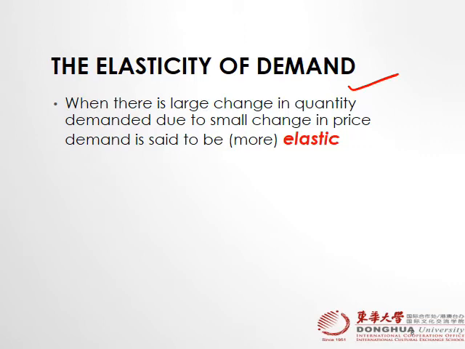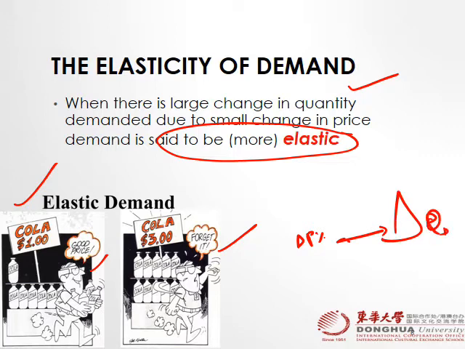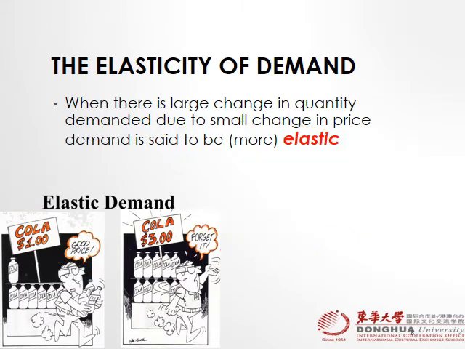When there's a large change in quantity demanded due to a small change in price, we call this demand more elastic. Here I have pasted a very nice photo. You see, when the cola is 1, you buy more. When the cola is 3, forget about it. Which means if a small change in price causes a big change in quantity demanded, we call this elastic, right?